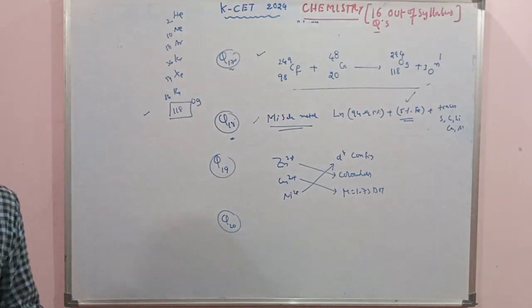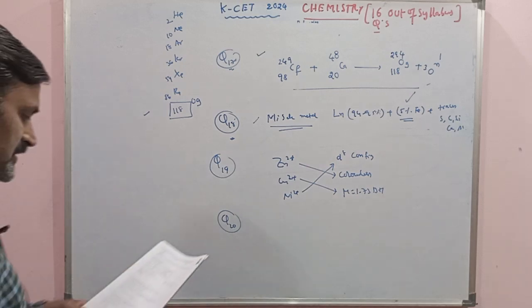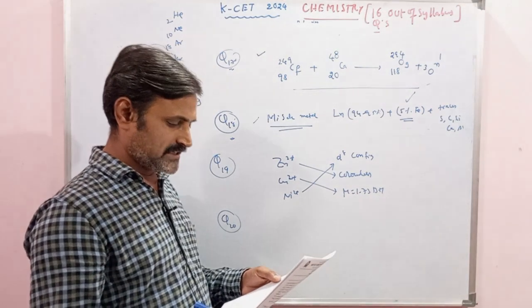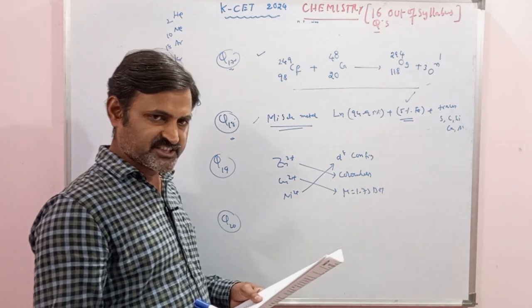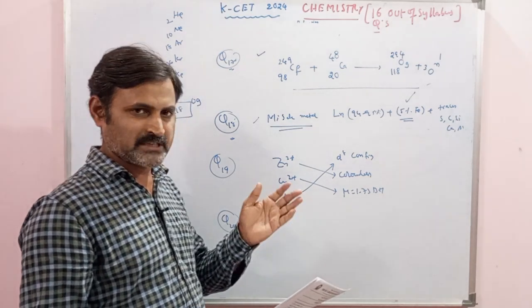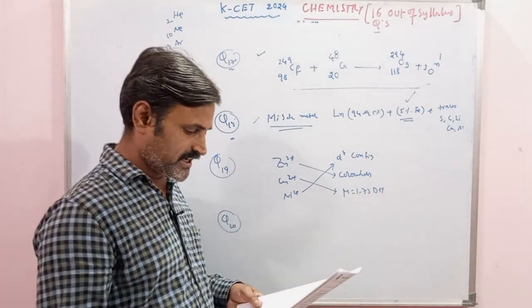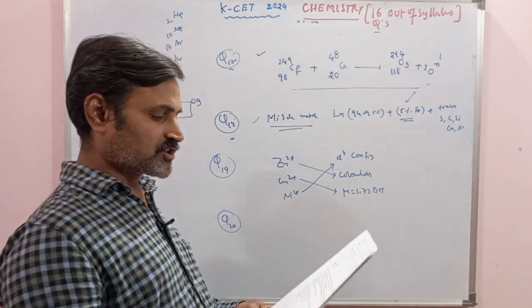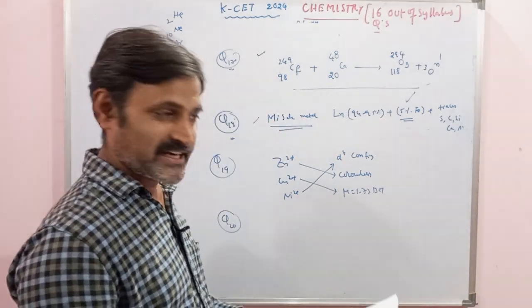Question number 20. Which of the following statements related to lanthanides is incorrect? The statements are given. Lanthanides are silvery white soft metals. Yes. And samarium shows +2 oxidation state. Yes, cerium, praseodymium, promethium, samarium: samarium is exhibiting +2 oxidation state, whereas cerium +4 solution is widely used as an oxidizing agent in titrimetric analysis. That is also a most important and correct statement only.